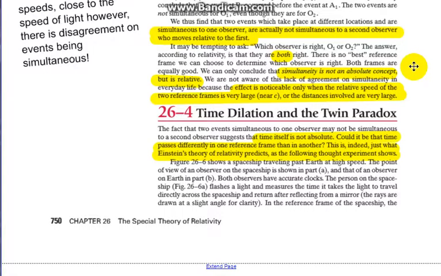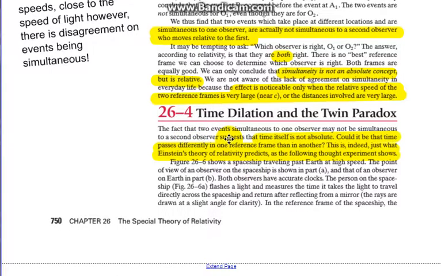Welcome back, Physics 30. The next few videos we'll look at section 26.4 and the consequences of special relativity. In particular, we'll look at time dilation and the twin paradox. You watched a video before this discussion, so hopefully you're aware of how that works. And there are also a couple of videos after that you'll look at as well.